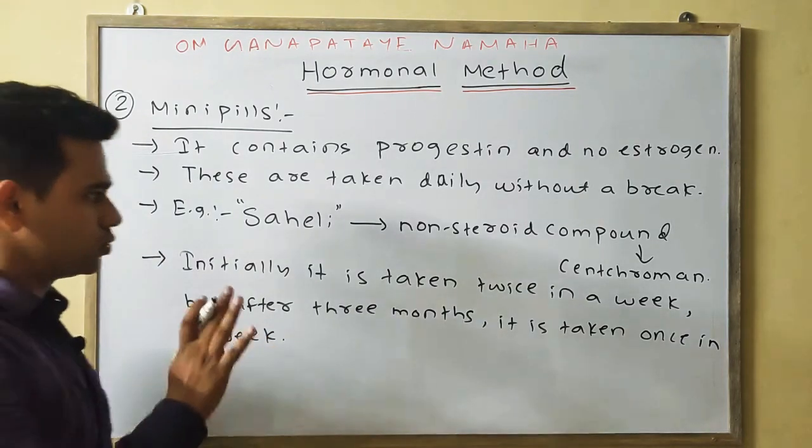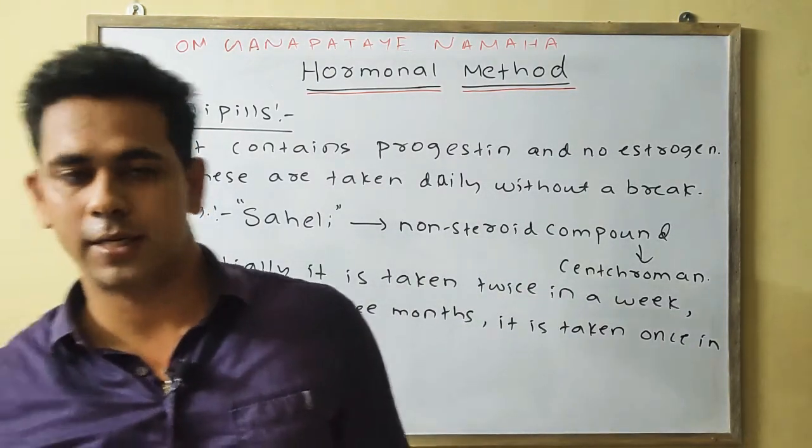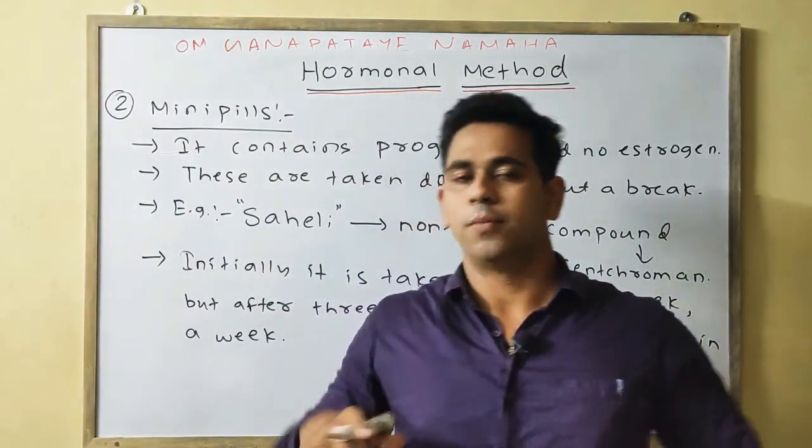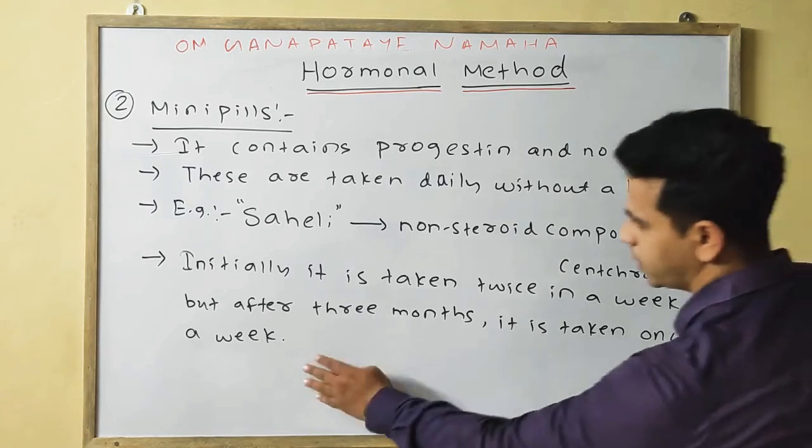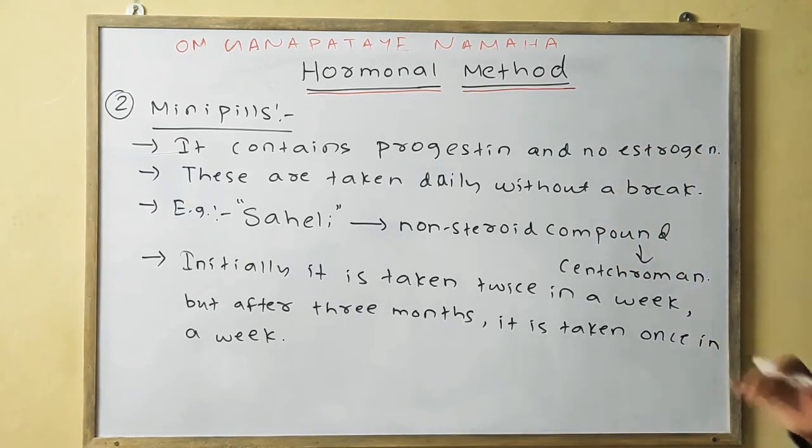Okay, so initially the Saheli is being taken twice in a week, but after 3 months it is taken only once in a week. Okay, please note down the points.